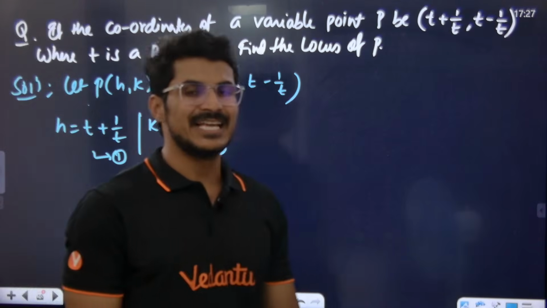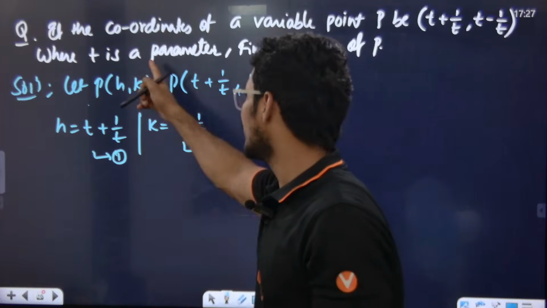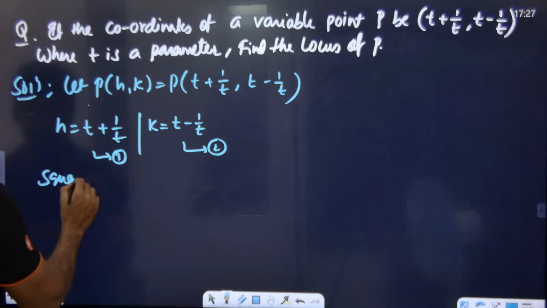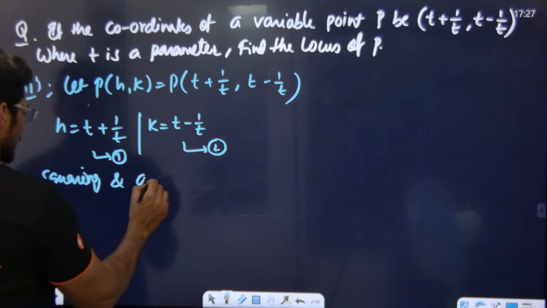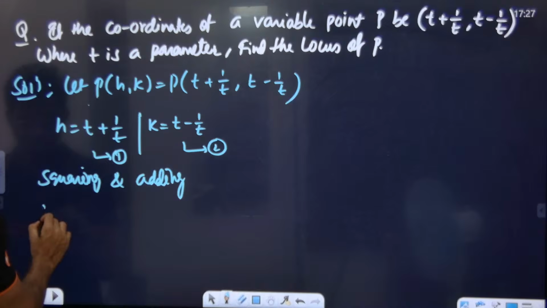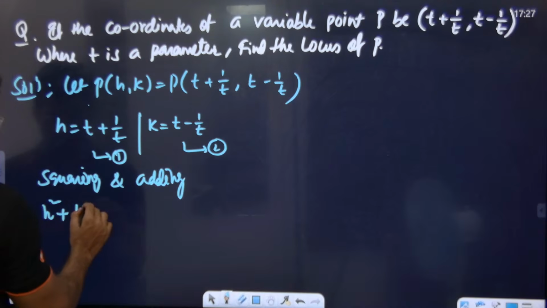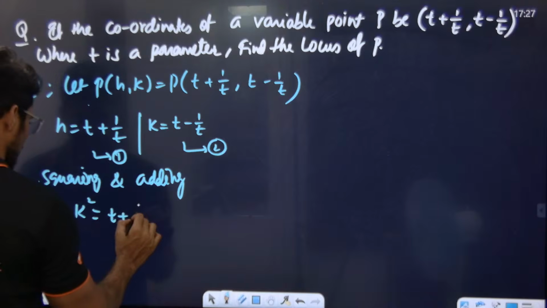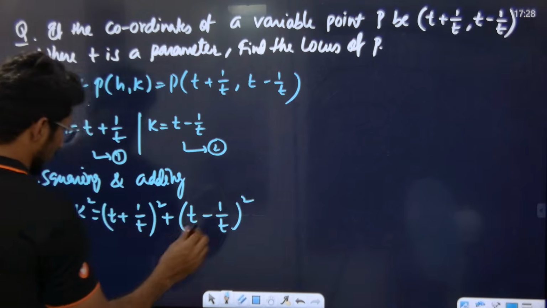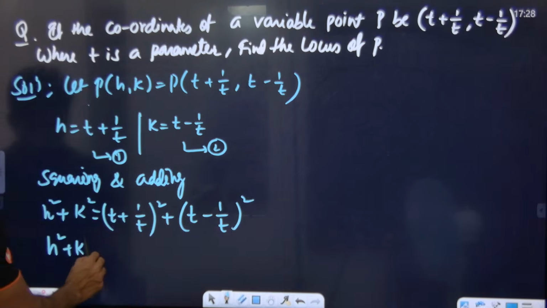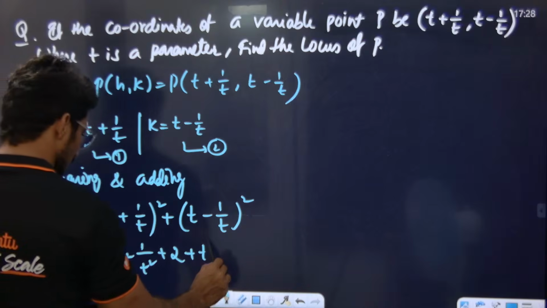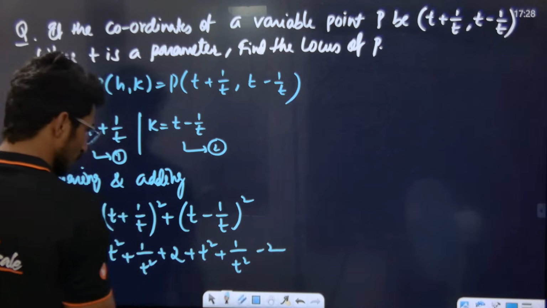Now t is some unknown variable here, t is some parameter. To eliminate that t, what should I do? Squaring and adding. If we do that, we get h square plus k square, where the right side is t plus 1 by t whole square plus t minus 1 by t whole square. So a square plus b square plus 2ab, plus a square plus b square minus 2ab. Do you understand what I am saying?